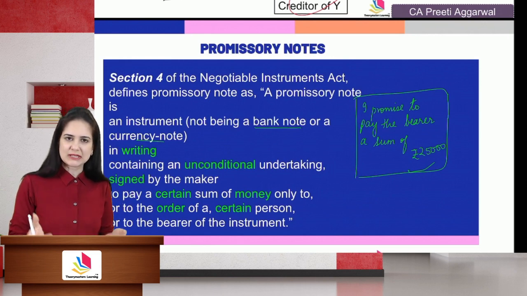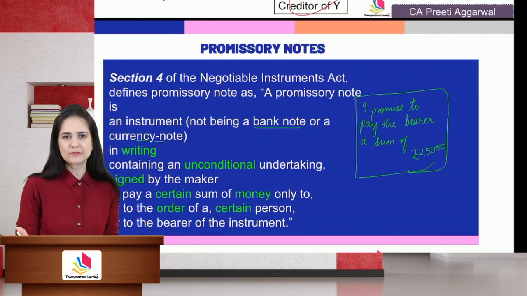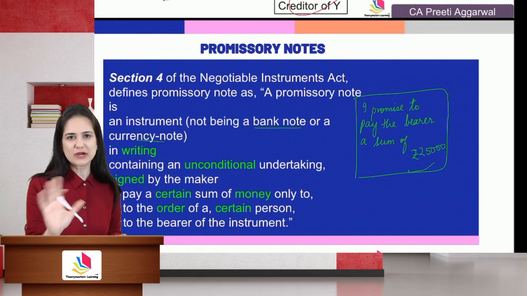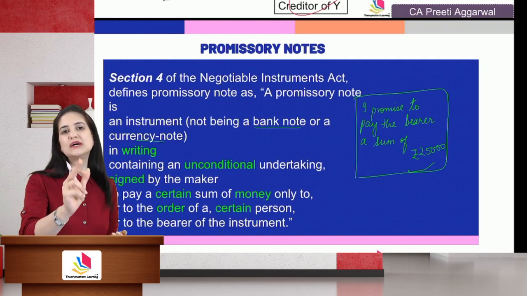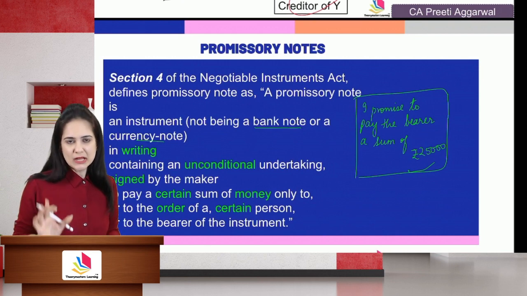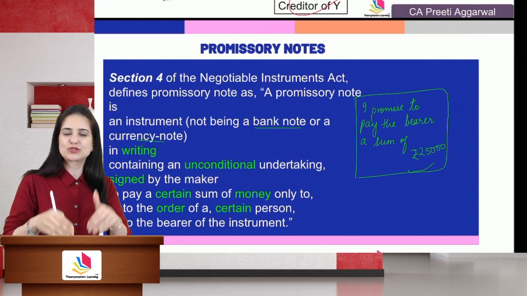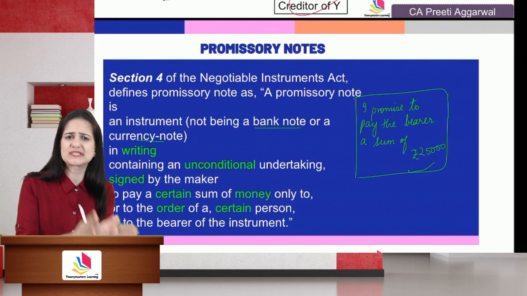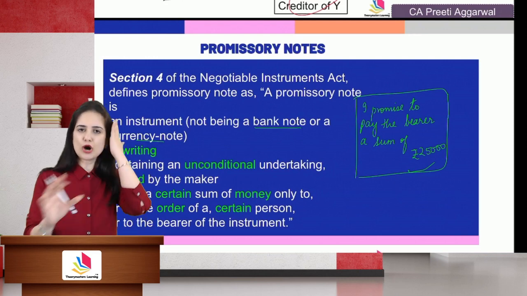Don't you think that if people start using the exact words written on the currency note, it is as if they are issuing more currency note? You and I cannot issue currency note. That work can be done only by the RBI or the central government. So in order to discourage people from using words which are similar to a currency note, we say that a currency note is not a promissory note.